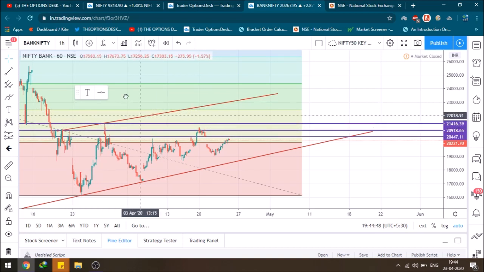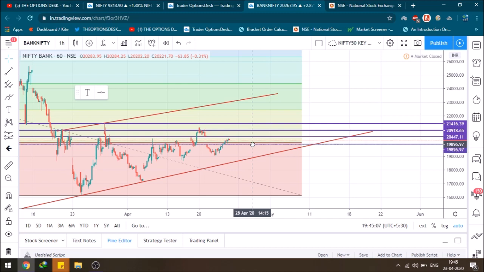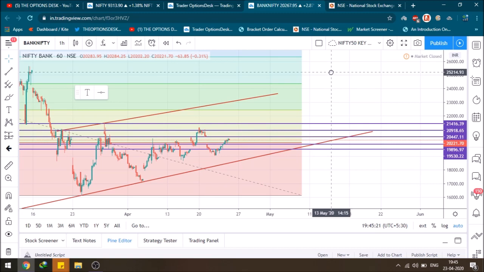So this is the 1 hour chart. As you can see, this is the final resistance that I am expecting, 21,416. Why? Because this is also a support zone at this particular candlestick, and also the highest reversal zone of the trend line in the past. So this is the level I am expecting in Bank Nifty. For selling, I would definitely go when it breaks this particular level, that is 19,896. Then for the lower break, I am expecting Bank Nifty to touch this level, 19,530, which is approximately 360 points in Bank Nifty.